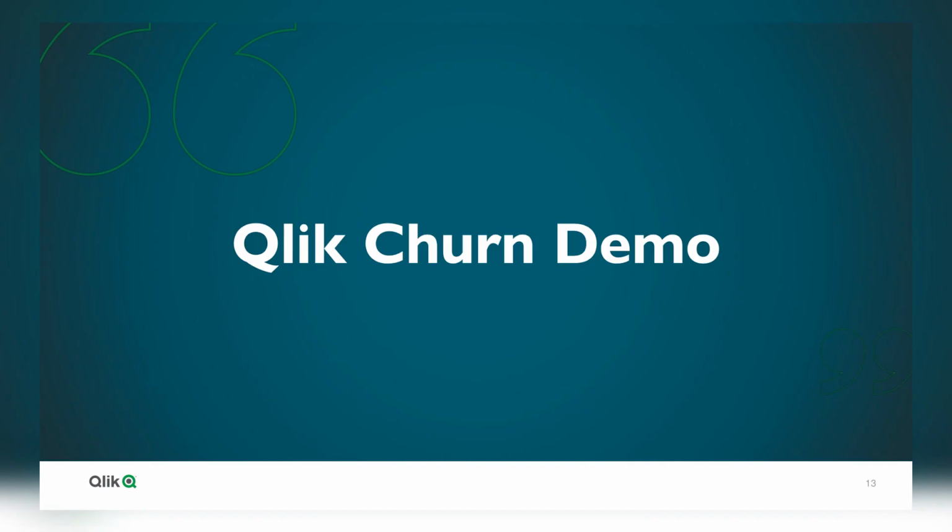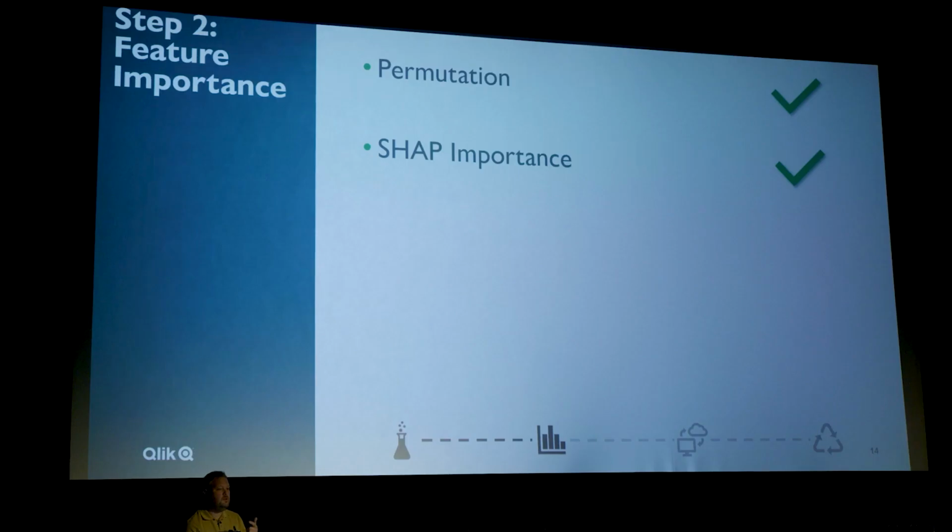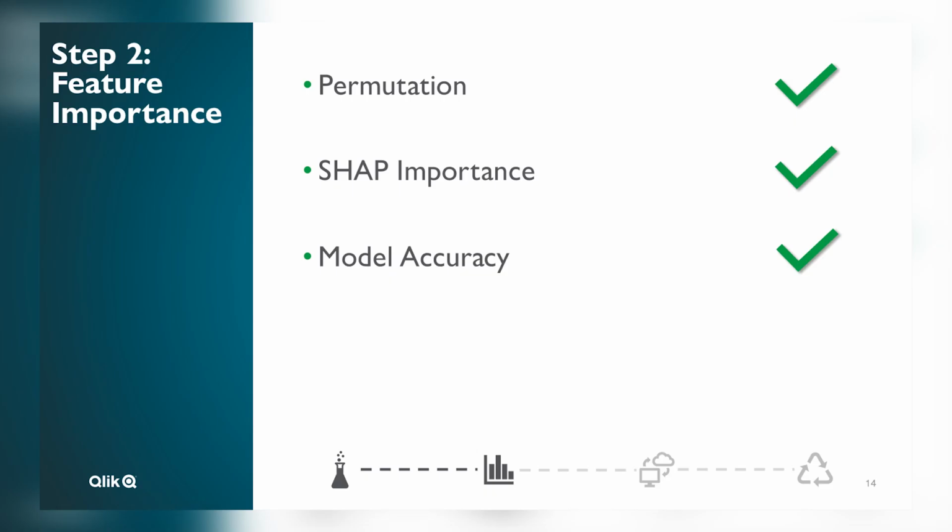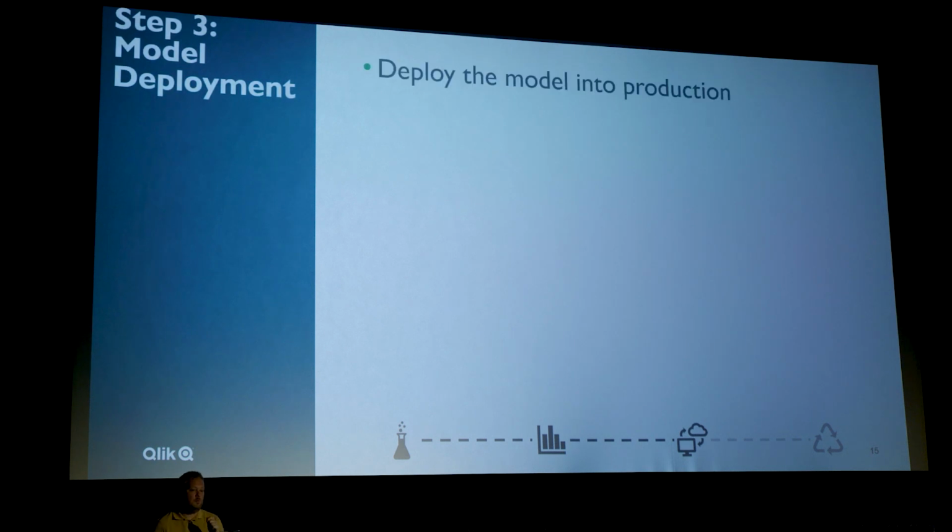So to summarise, we looked at the permutation importance and the SHAP importance. Both agreed that the plan type is the most important feature here. And the accuracy of the model was 77%. So we've got good confidence in it now, and that means we're ready to deploy the model into production.